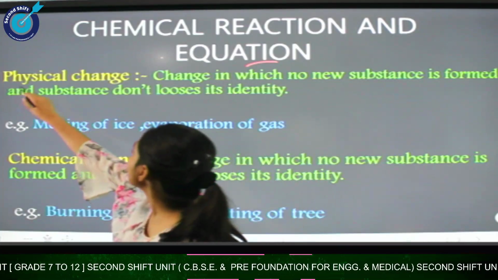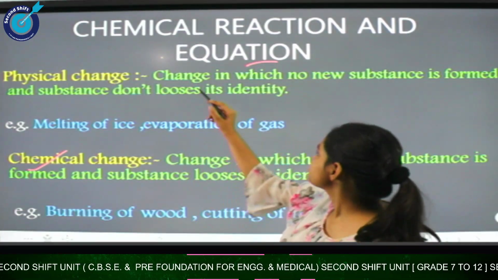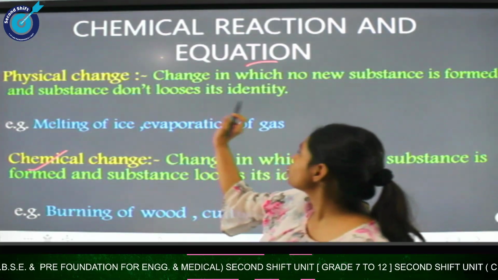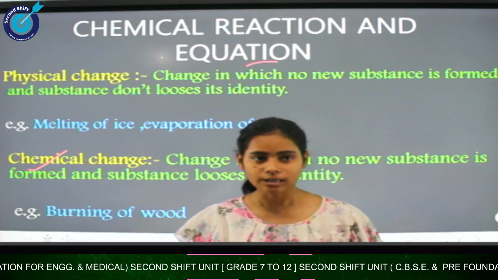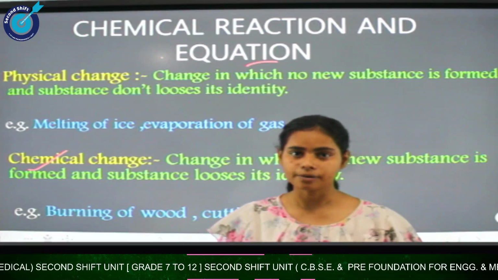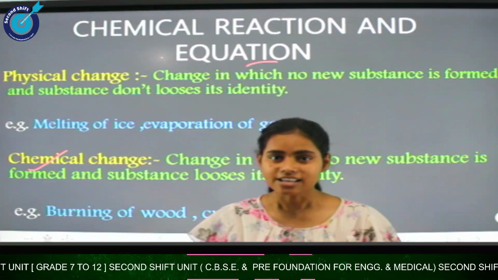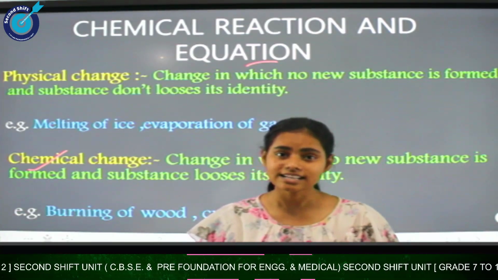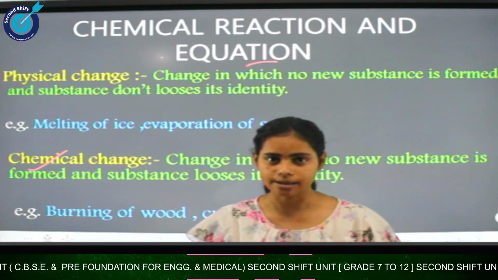First thing is, what is physical change and what is chemical change? Physical change is a change in which no new substance is formed and the substance doesn't lose its identity. Let us take an example. If we take a piece of paper and tear it, we will get two pieces of paper. The size and shape of the paper can change, but it's still paper, and the properties of the reactant and the product are the same.